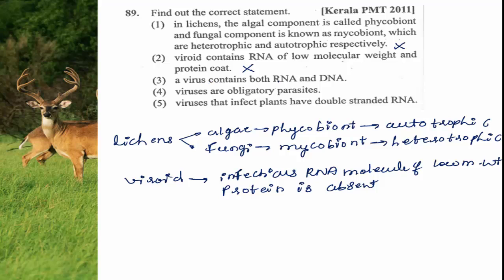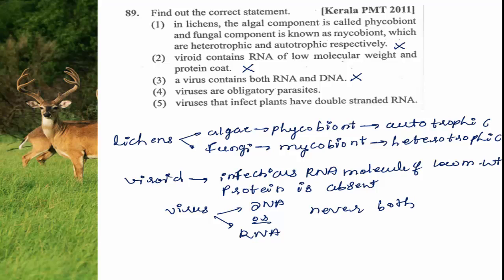A virus contains both RNA and DNA. This is also a completely wrong statement, because in the case of a virus, either DNA or RNA is present, never both.